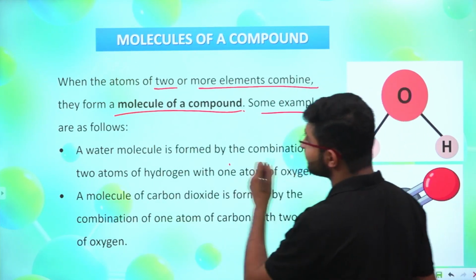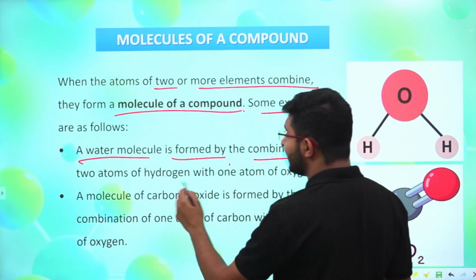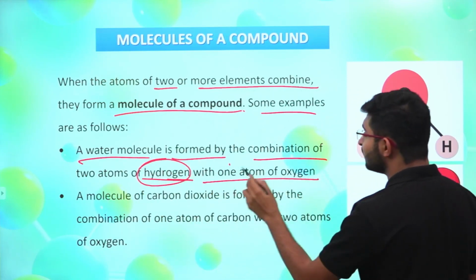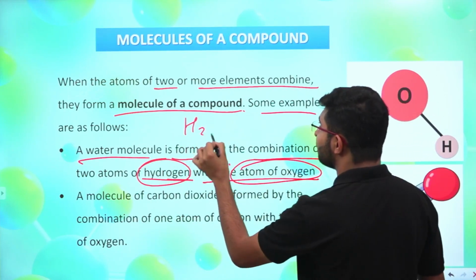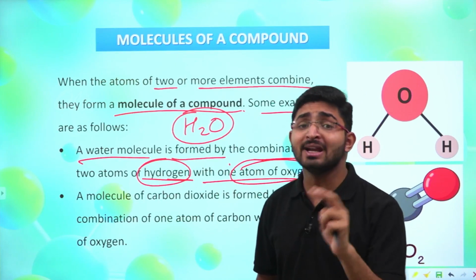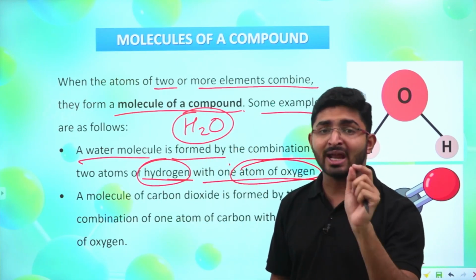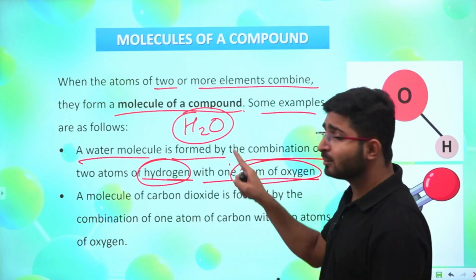So some examples are as follows. A water molecule is formed by the combination of 2 atoms of hydrogen with 1 atom of oxygen. If I have a water molecule, there you can see that there is a combination of 2 different elements, hydrogen and oxygen, and we are taking 2 atoms of hydrogen and 1 atom of oxygen. So that's why this is a molecule of a